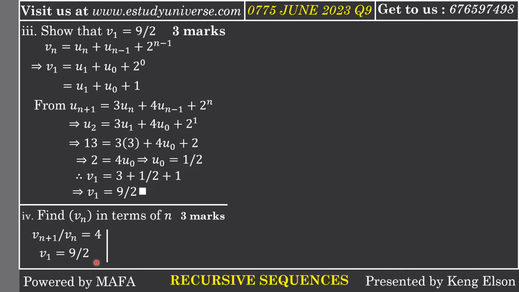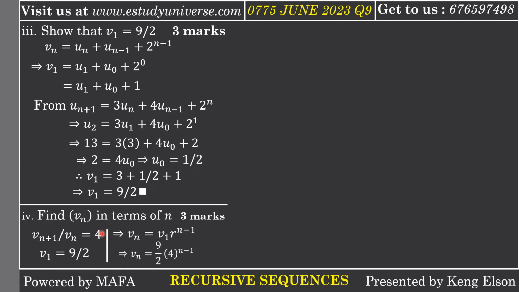It therefore means that from the first statement here, we actually proved that Vn was a geometric progression, and we know the nth term of a GP is basically what? Is basically V1 r raised to the power n minus 1, since our n is beginning from 1. So Vn is V1 r to the n minus 1, where V1 is the first term and r is a common ratio, and this r is the same as Vn plus 1 divided by Vn, so it is 4.